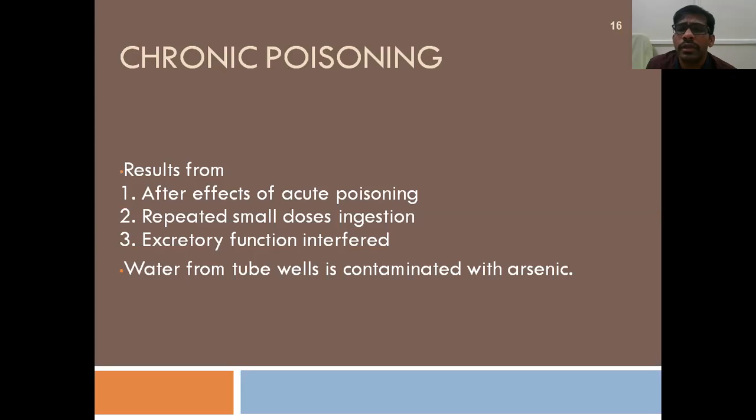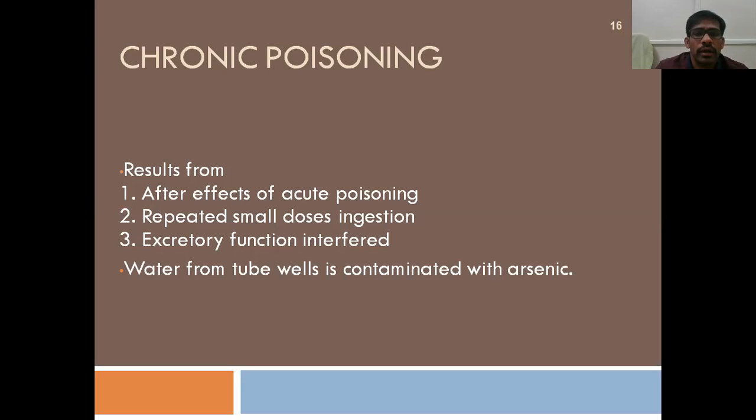All these metallic poisons are cumulative poisons. They get accumulated in different tissues, and they will get insidiously released into the circulation, leading to signs and symptoms of poisoning by that particular metal, right?